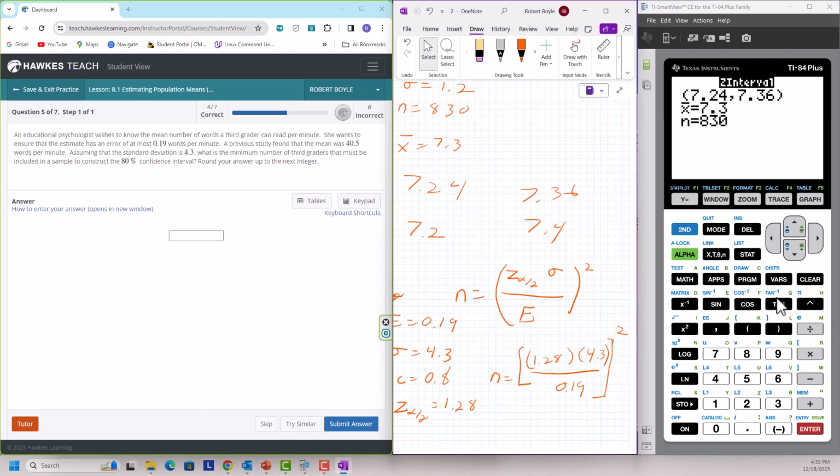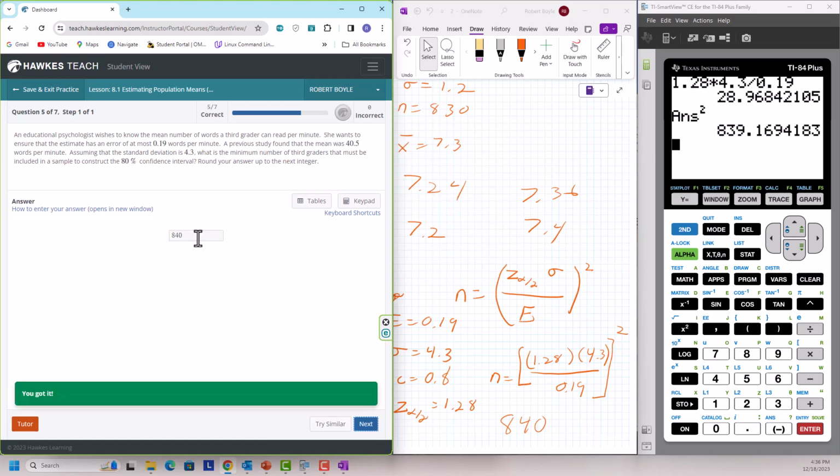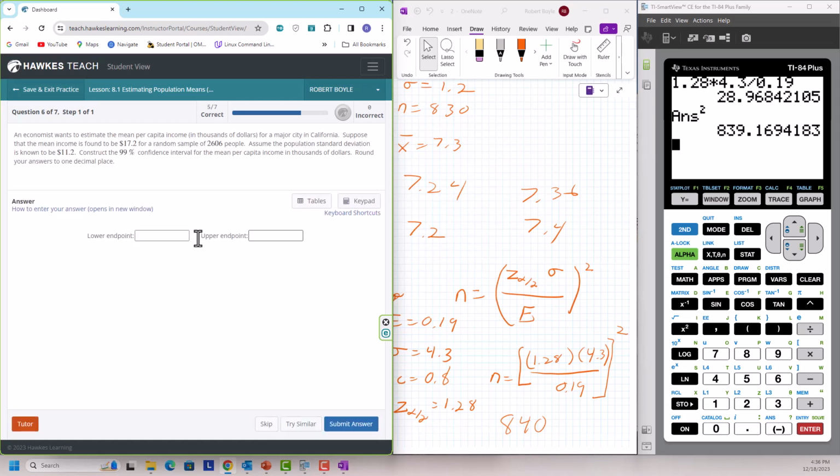Over here, clear. 1.28 times 4.3 divided by 0.19. Square it. And I get 839.16. That is going to round to 840. Remember, the next higher integer. And there you go. Okay, only 2 questions left.